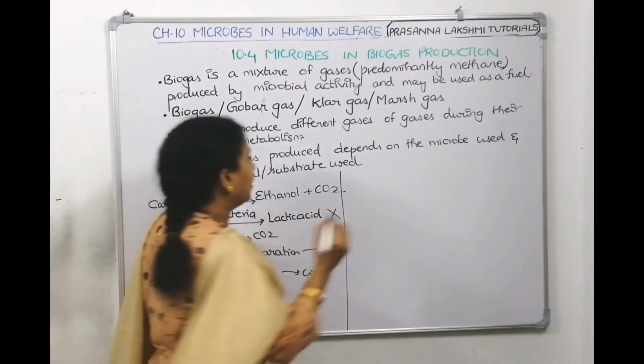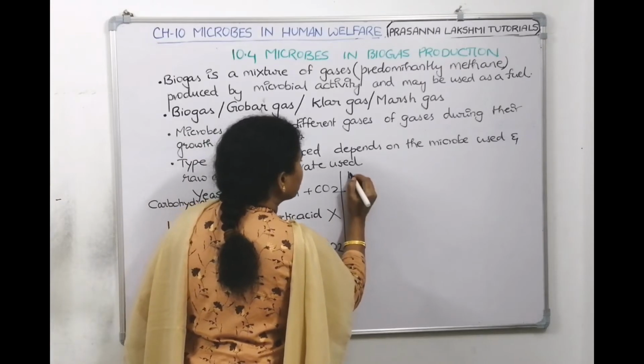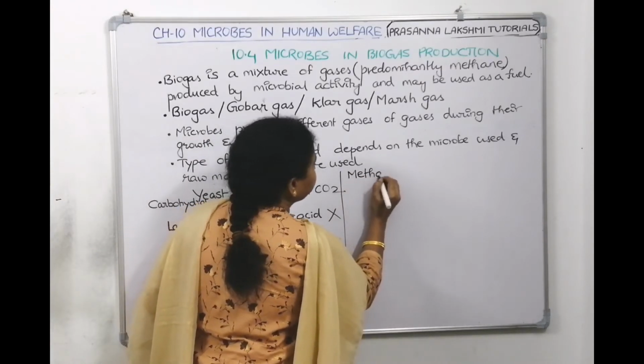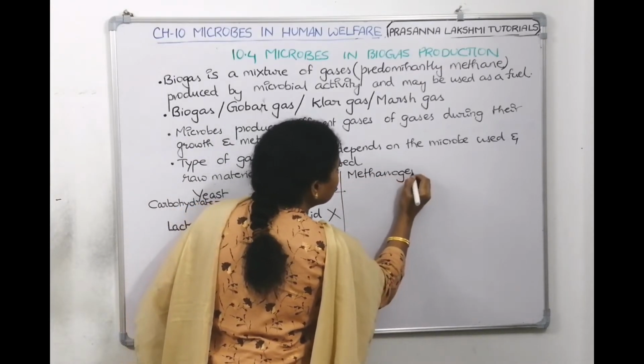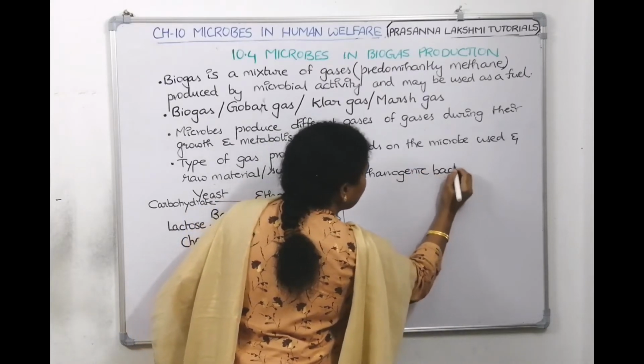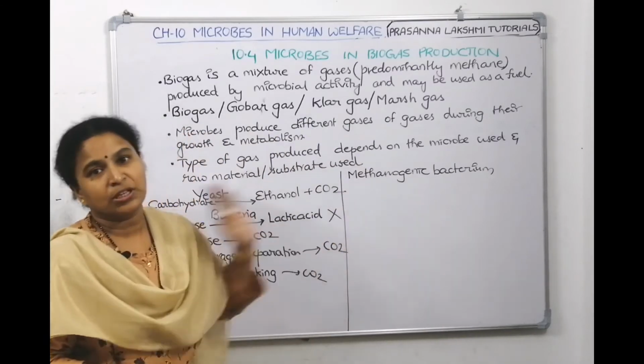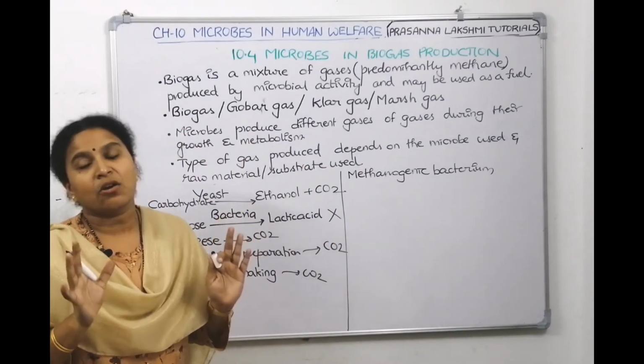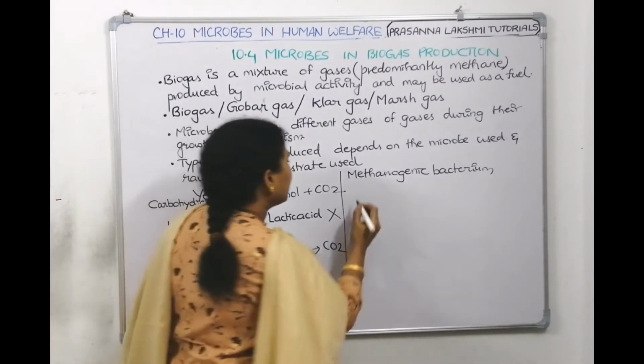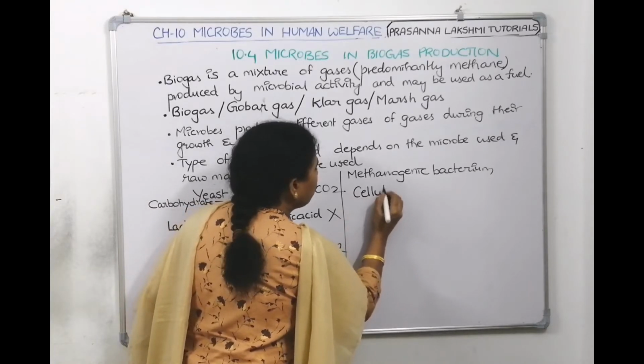Methanogenic bacteria. When it comes to biogas production, the organism used is methanogenic bacteria. What is the raw material? The raw material is cellulose.